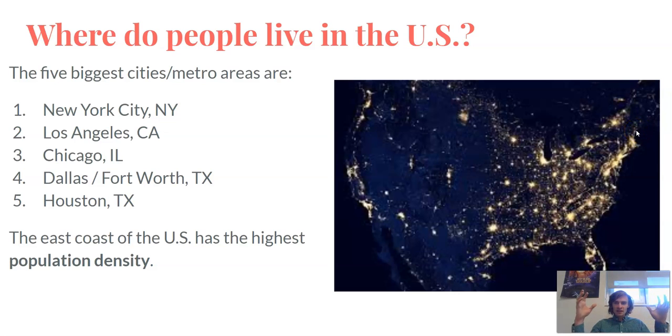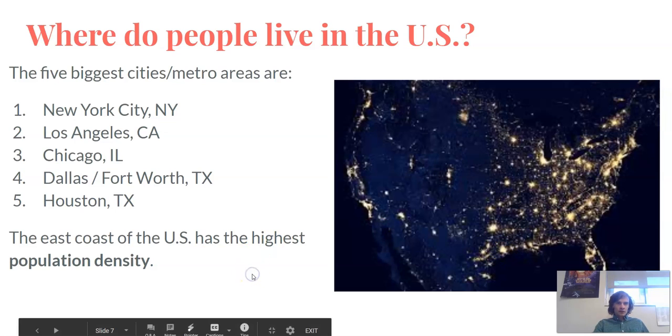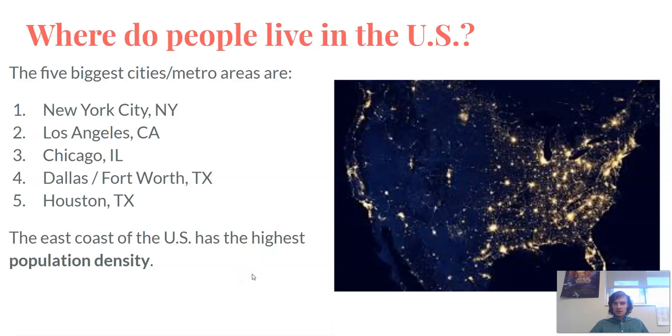Remember, population density is like how compact people are living together. So the more people, the higher population density. The 5 biggest cities are New York City, which is right there, LA over here, Chicago right there, Dallas-Fort Worth, and Houston, Texas. So those are your notes for the United States.